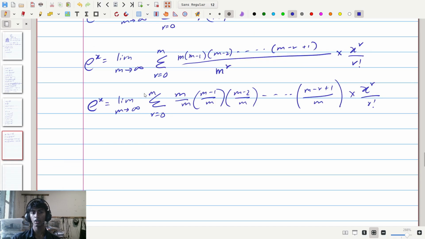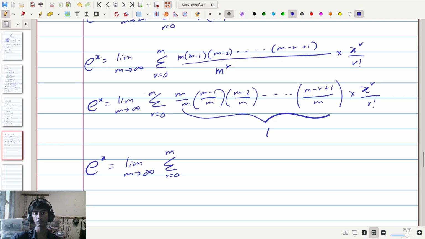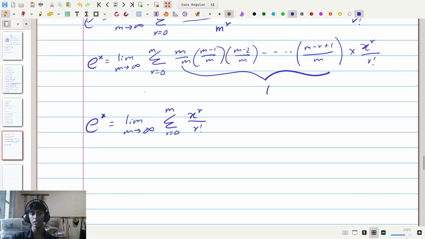So here, as m goes to infinity, each of these terms is going to approach 1, which means that the whole product of the terms is going to approach 1. So as this product of terms approaches 1, we can see that e to the x is the limit as m goes to infinity of the sum of r going from 0 up to m of simply x to the r divided by r factorial. So now, we need to sum all the r's from 0 up to infinity of x to the power of r divided by r factorial.